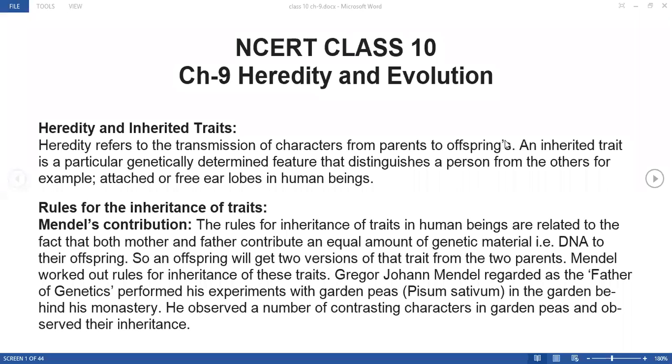Now, an inherited trait is a particular genetically determined feature that distinguishes a person from the others. For example, attached or free earlobes in human beings, right? Now, inherited trait, that is a trait. Trait means character, right? And inherited means the character is being passed from one generation to the next generation, right? So a particular character which is being passed from one generation to the next generation can be genetically determined, right?